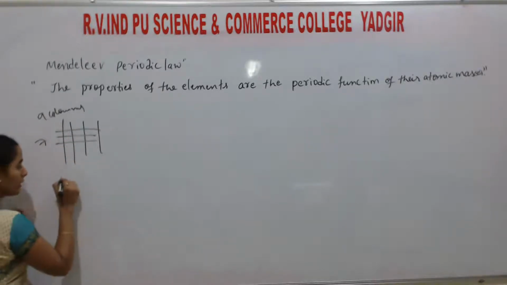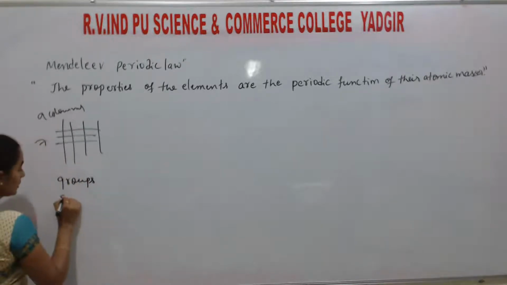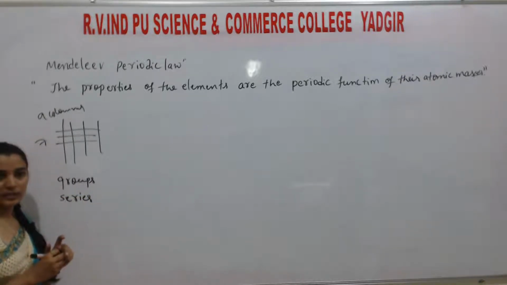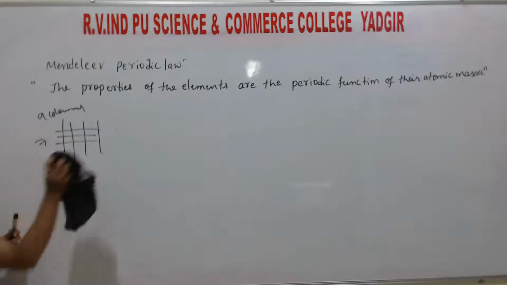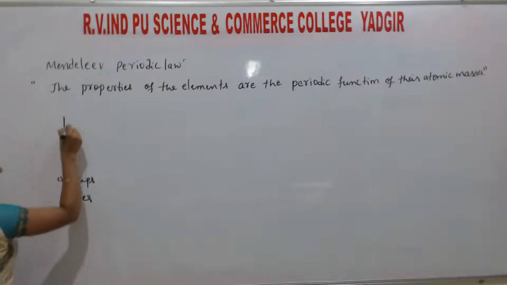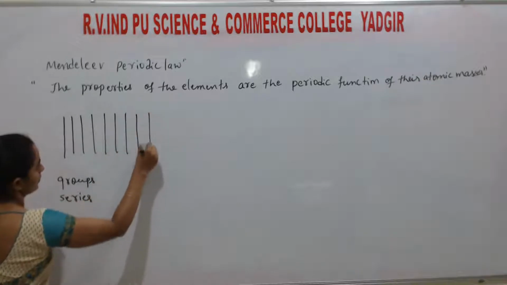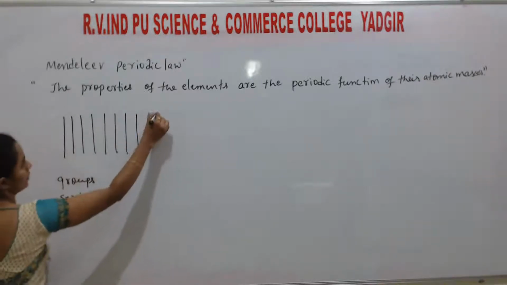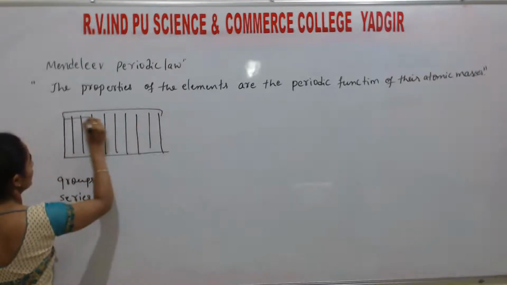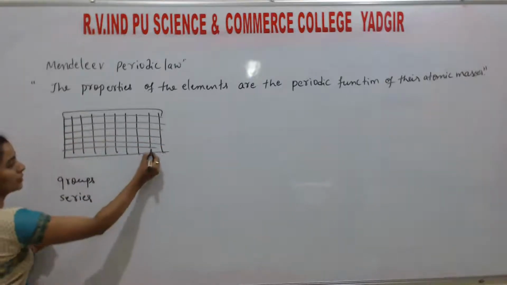Those 9 vertical columns are called groups, and the 7 horizontal rows are called series. Okay, so this is the table.